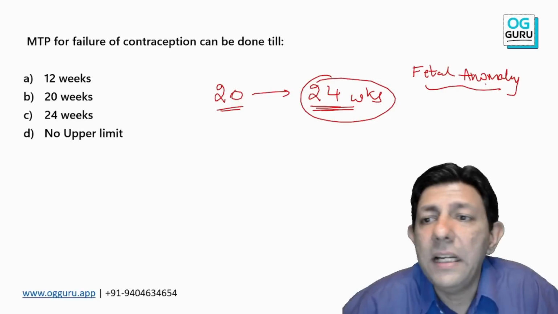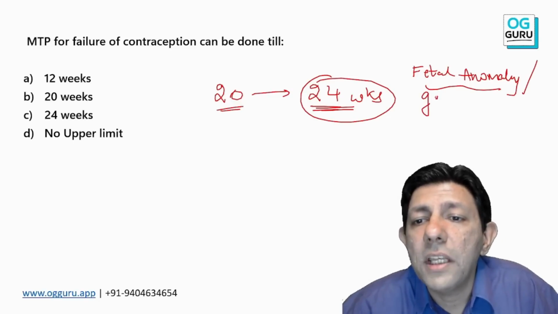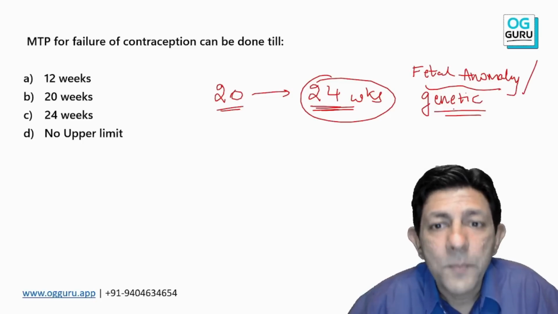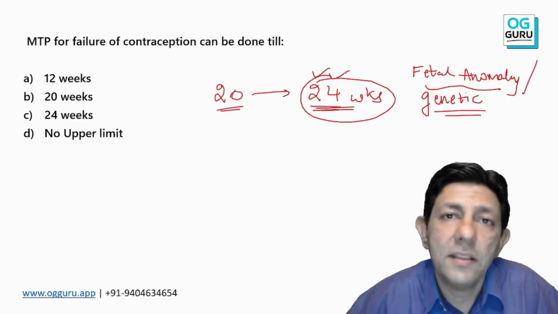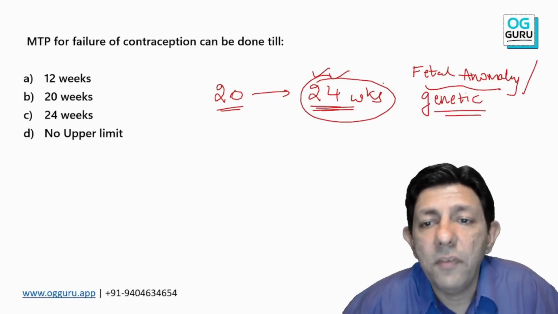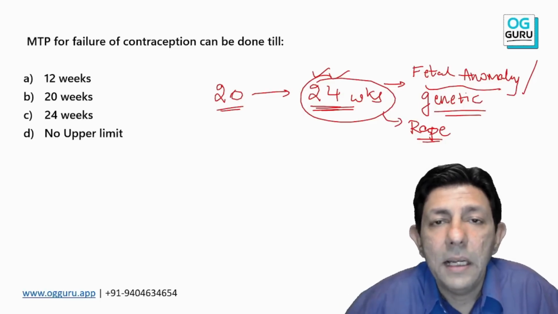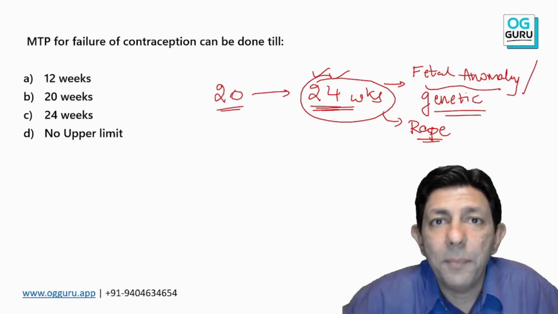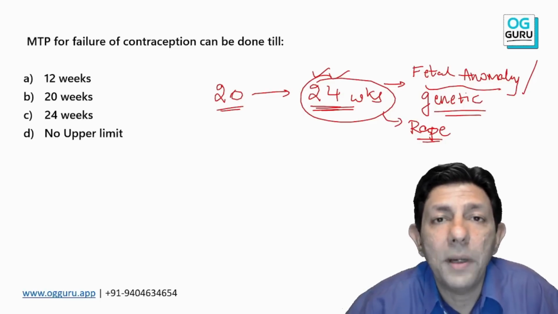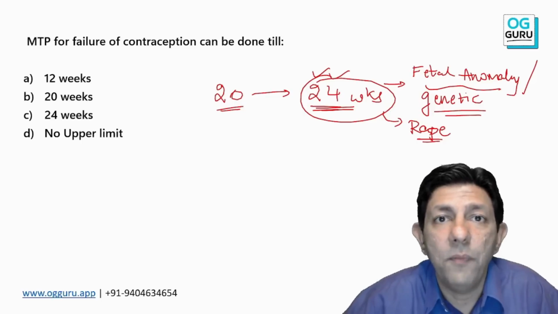If there's any fetal anomaly or any genetic or chromosomal problem in the baby, then till 24 weeks we can do that. Similarly, if mother's life is at risk, and specifically for sexual assault victims, rape victims, because they might be delayed in coming out and telling, and when the pregnancy is detected, it might automatically be 21, 22 weeks.